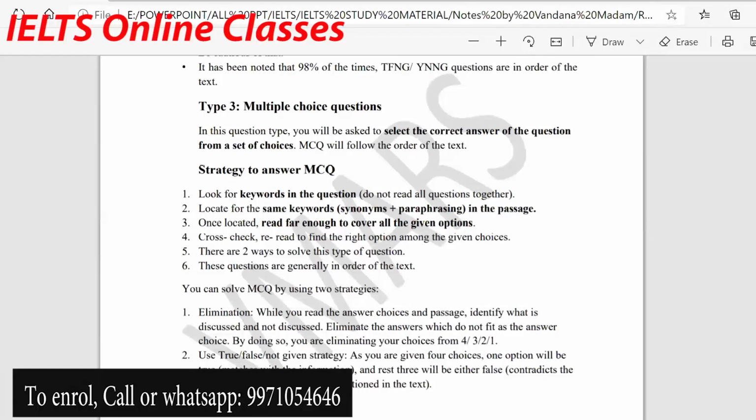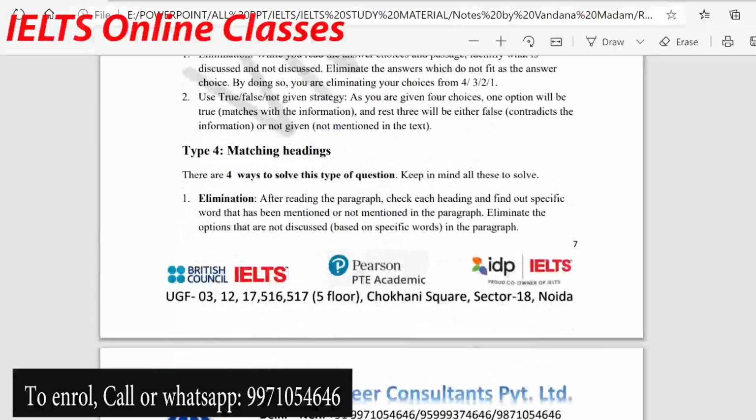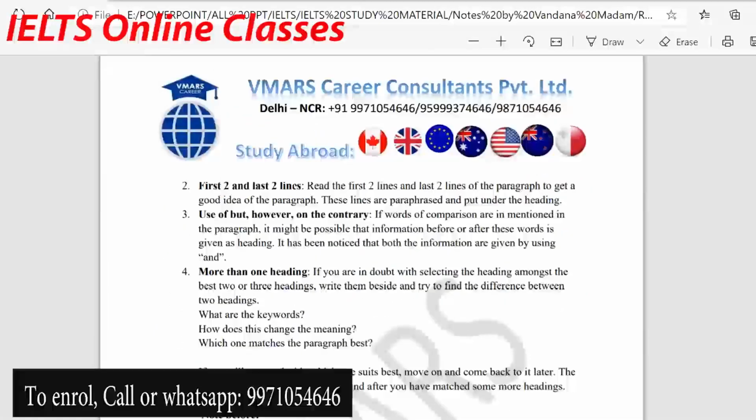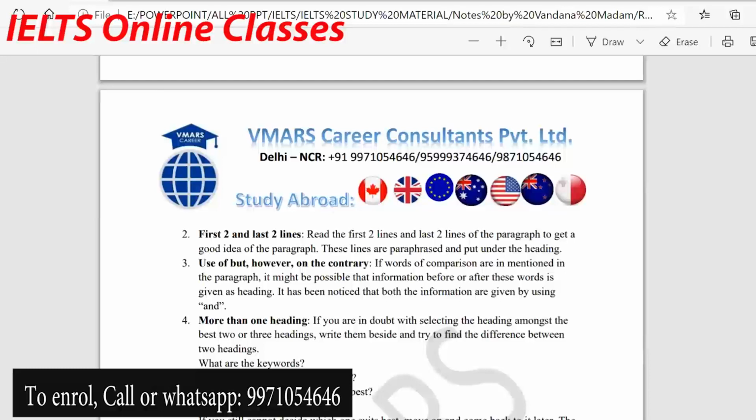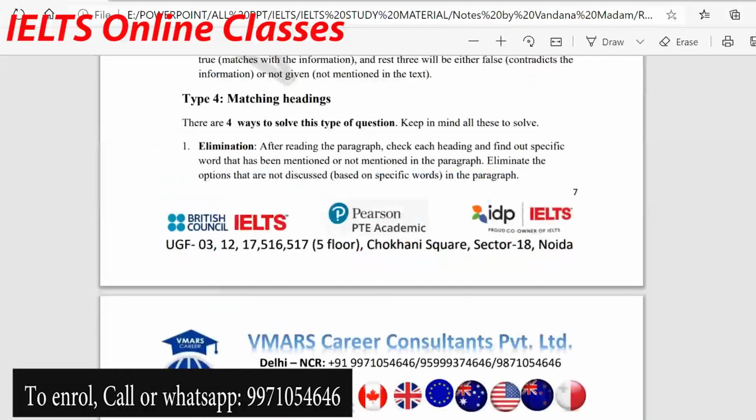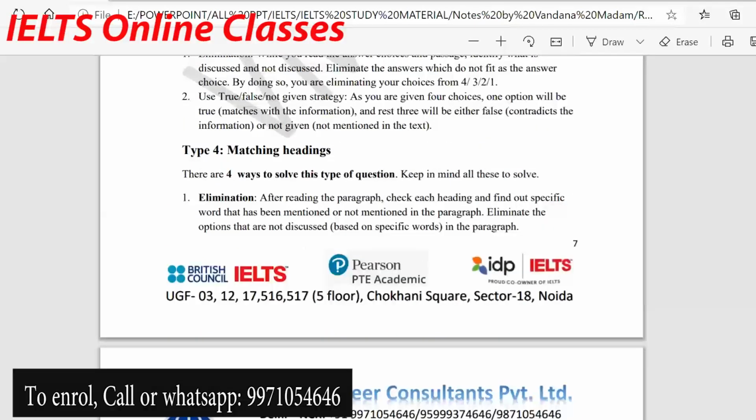And then yesterday we did matching headings. I think, Lakwinder, you missed it yesterday and you had the problem. So we will be coming back to matching headings during our revision sessions. Matching heading is something that you have to actually read. Read and understand, and then only you will be able to match the related headings.